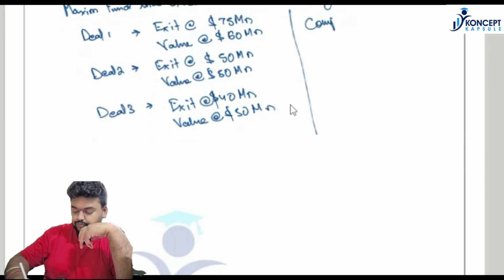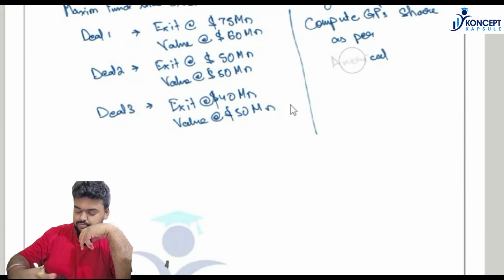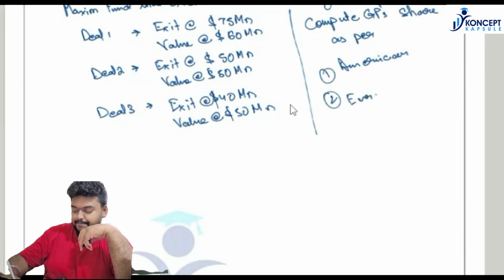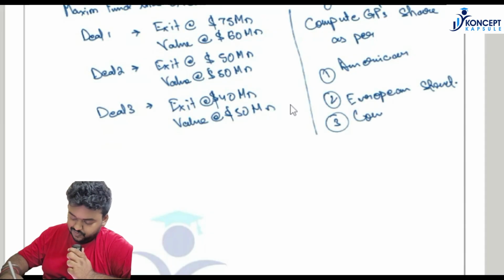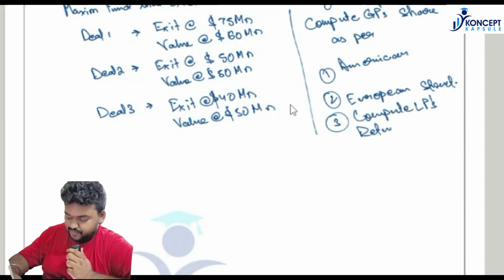Compute the GP's share as per the American and the European structure. And the third point, compute the LP's return under each structure.